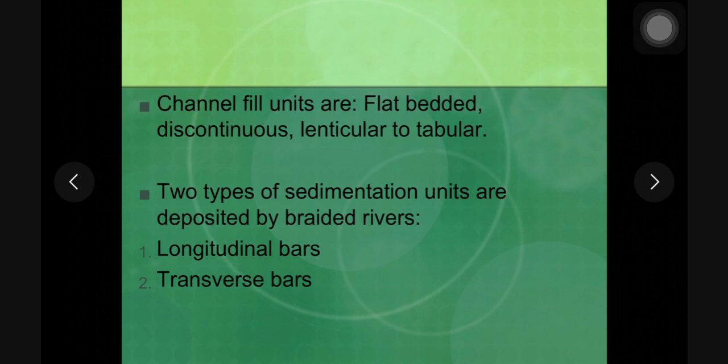The sediments which get deposited within the channel are called sedimentary units or channel fill units. These are flat bedded, mostly discontinuous and isolated, or lenticular or tabular in shape. These channel fill units are of two types. One is longitudinal bar and another is transverse bar.